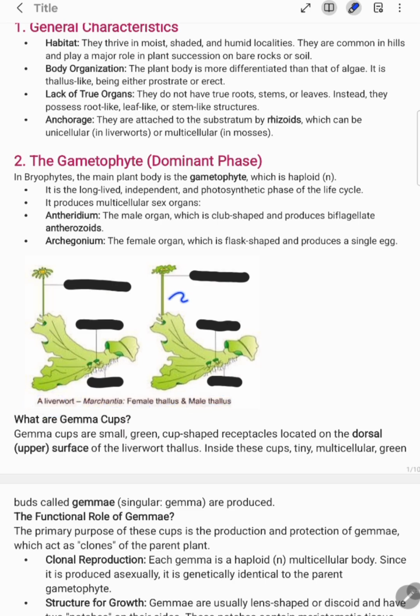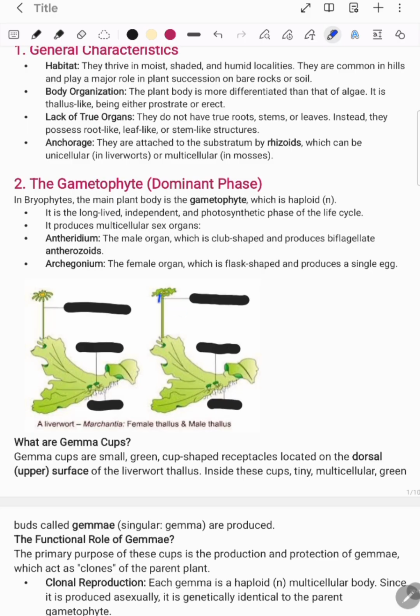Any idea which is your male and which is your female? Let's begin. So what is this? It is something looking like a stalk-like structure, which is helping in attachment.